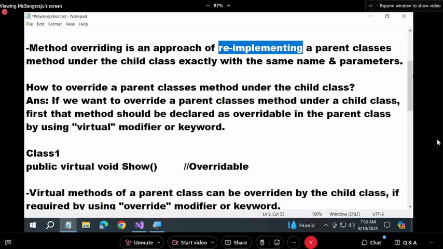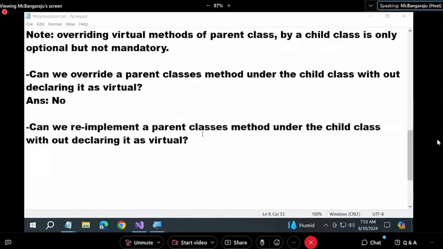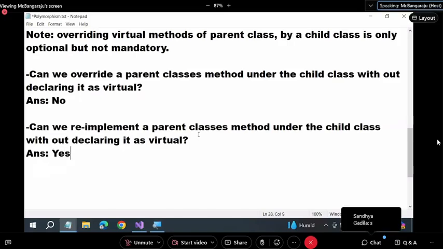Overriding means re-implementing. Now the question is, can we re-implement a parent class's method under the child class without declaring it as virtual? The question can be asked like this also. What is the answer? Yes is the answer. How, sir, you're telling overriding means re-implementing? Overriding means re-implementing only. But re-implementing means not only overriding.